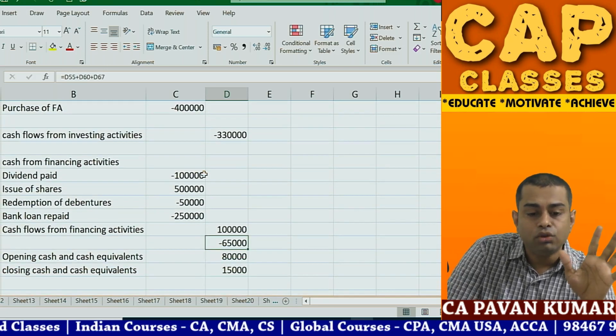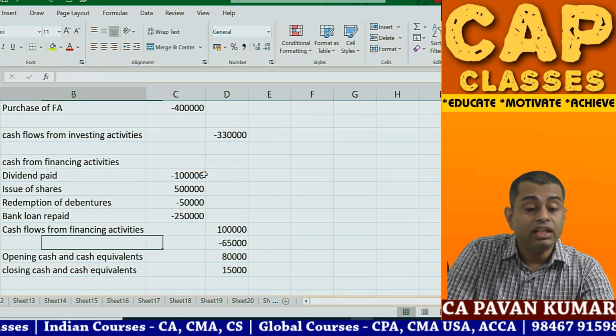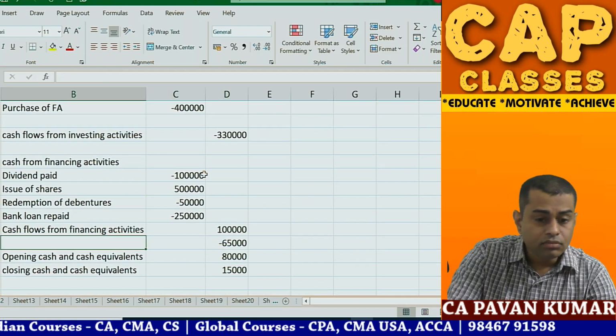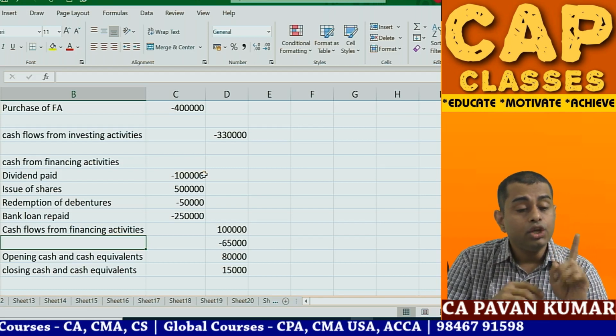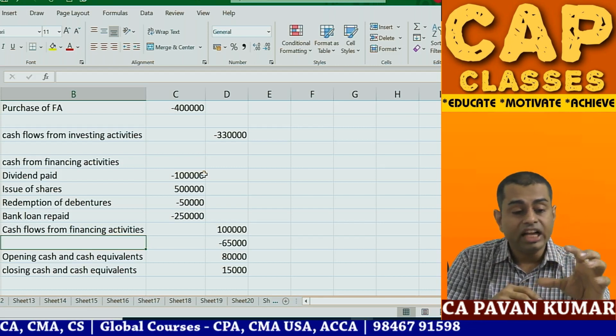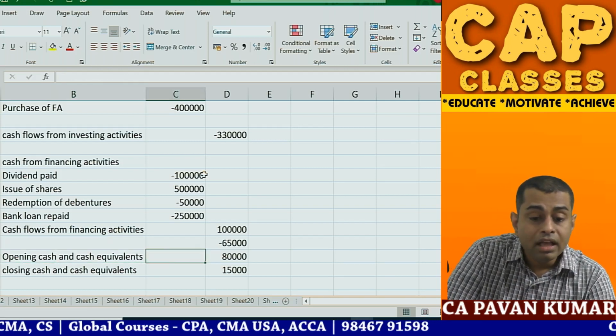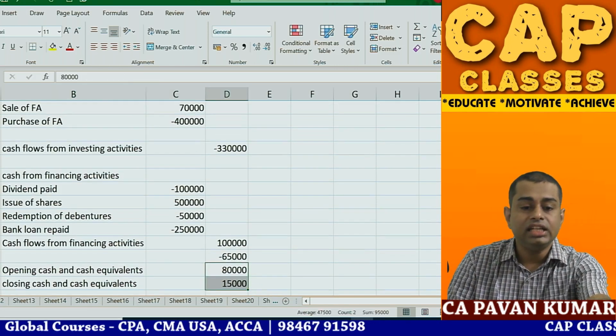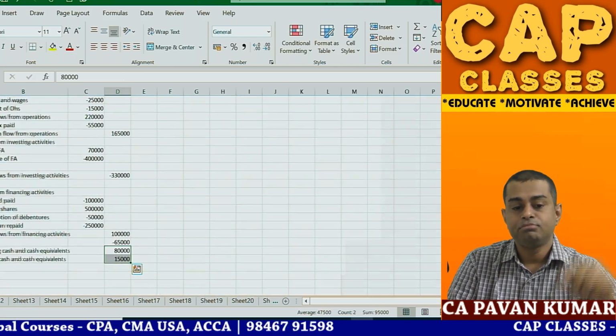So 65,000 negative. Now look at this, this is total cash flows. Total cash flows, and then you have operating cash flow, opening cash flow, and closing cash flow. So what is the difference between opening and closing? Minus 65, tallied. So this is what your cash flow statement is.